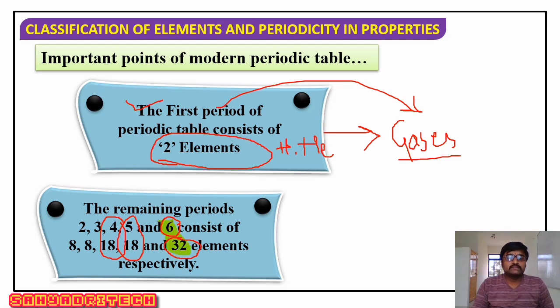So you can even get a question like the period having the highest number of elements. What is that? Sixth period. The period with the lowest number of elements: first. The first period has the lowest number of elements, only 2. The sixth period has the highest number of elements, that is 32. Is that a more important point to be remembered?